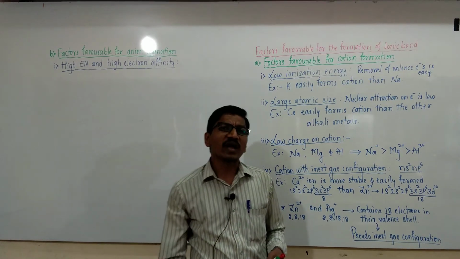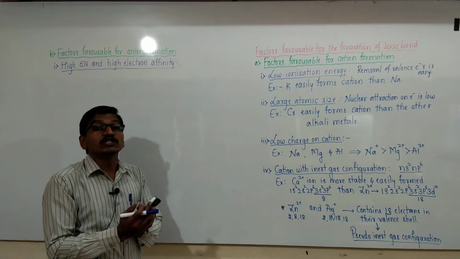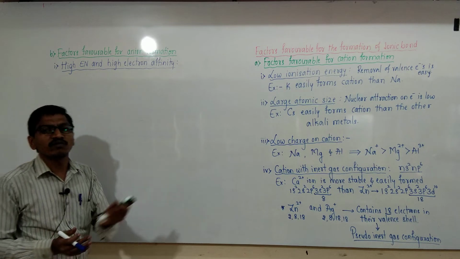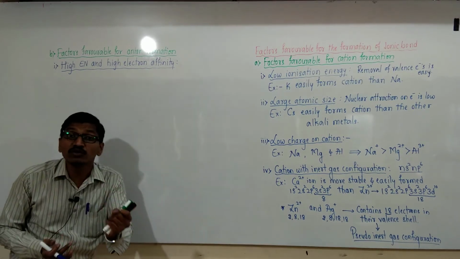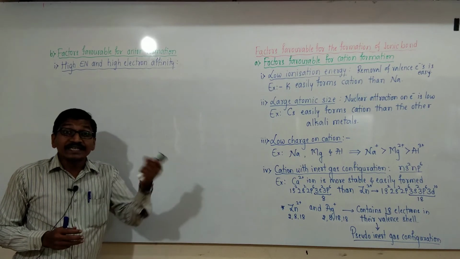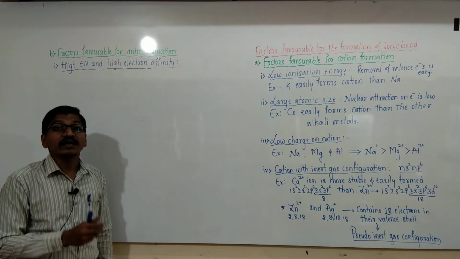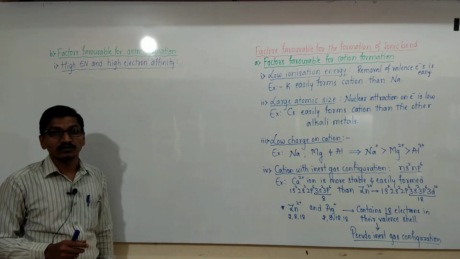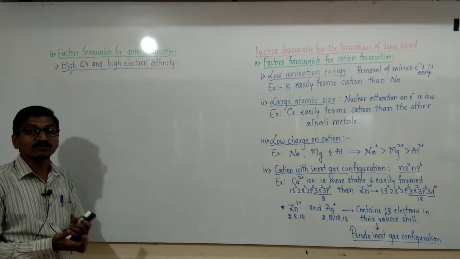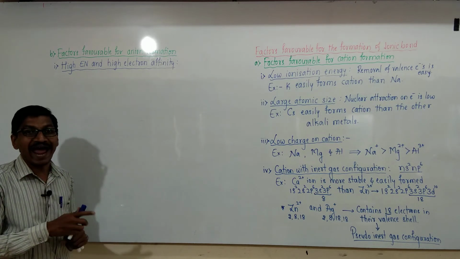High electronegativity or high electron affinity means the accepting tendency of electrons is more. These atoms easily gain electrons to form negative ions, which are called anions.